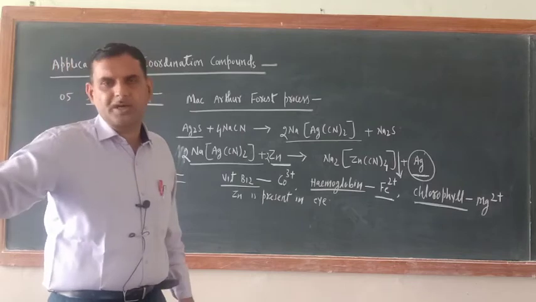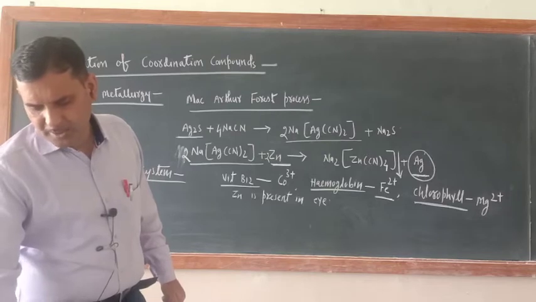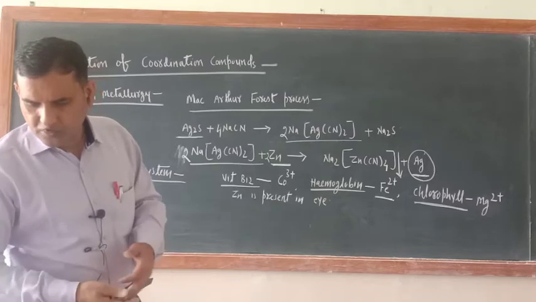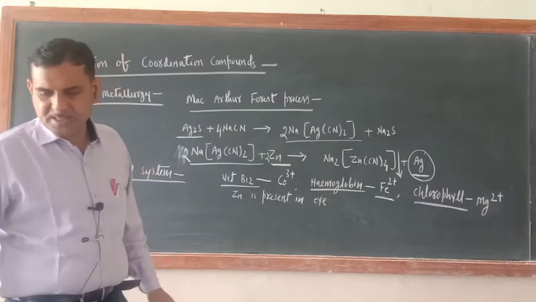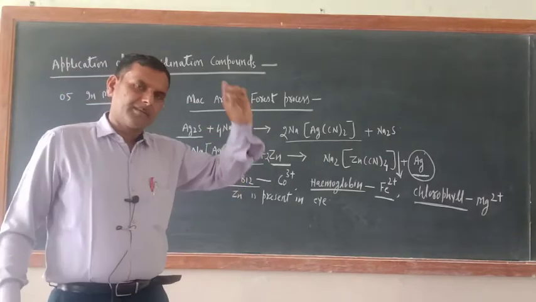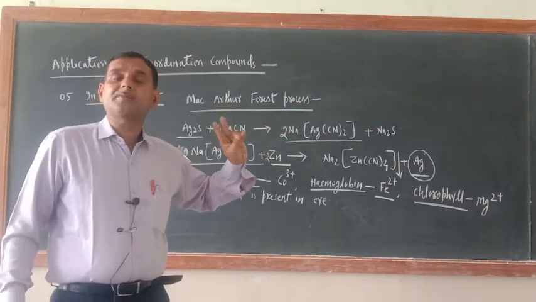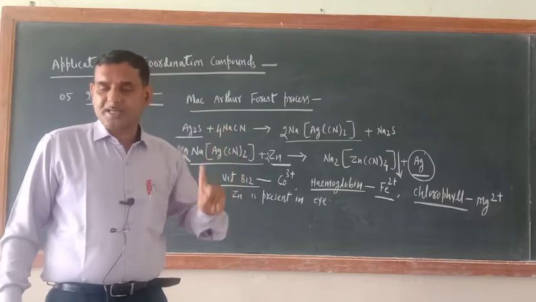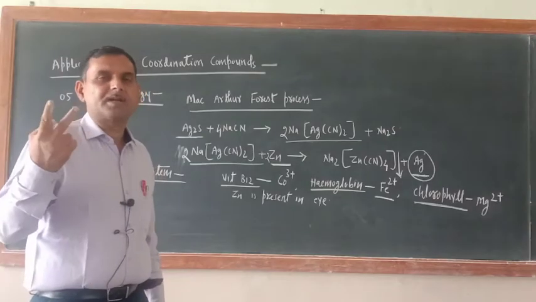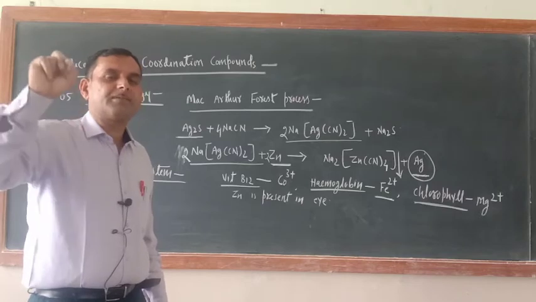Fe3 positive is included in third group. Fe2 positive is included in the second group. Not only this one, cadmium is also included in the second group. Cadmium is there, Cu2 positive is there. They are the members of second group. One by one I will write, but here I am only telling you what the group reagents are. What is the group reagent of second group? Second group reagent is HCl, but in presence of H2S. Better to say H2S is the group reagent in presence of HCl.